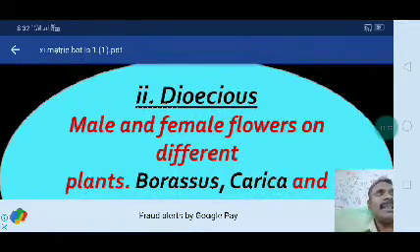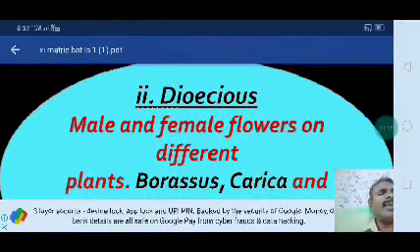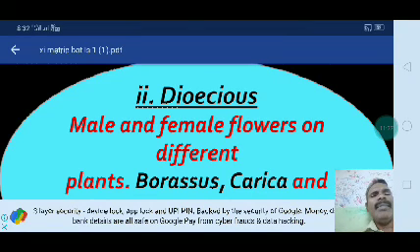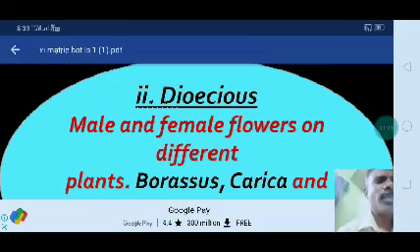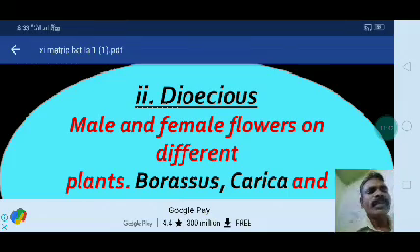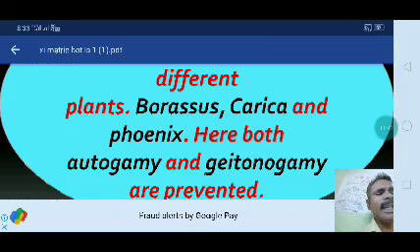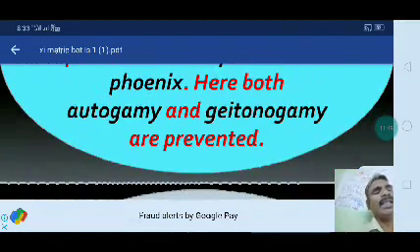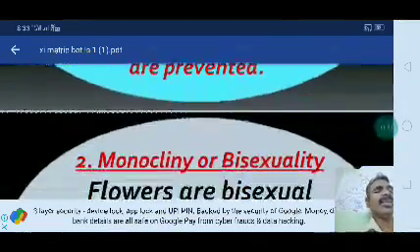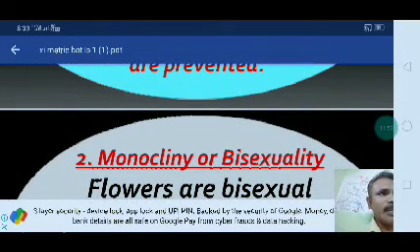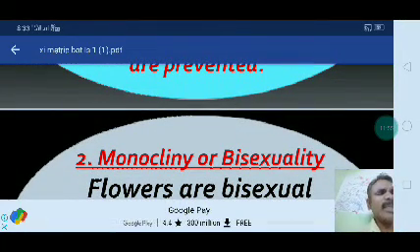Then the next one is dioecious. In dioecious plants, male flowers and female flowers are in different plants. For example, Borassus, Carica, and Phoenix. Here both autogamy and geitonogamy are prevented. Okay, in dioecious and monoecious plants, only cross-pollination will occur.